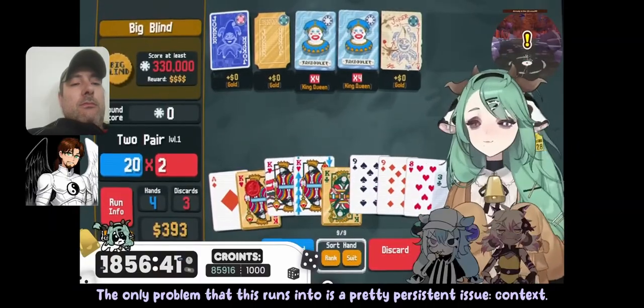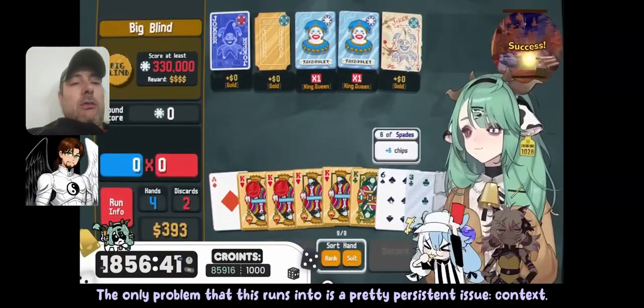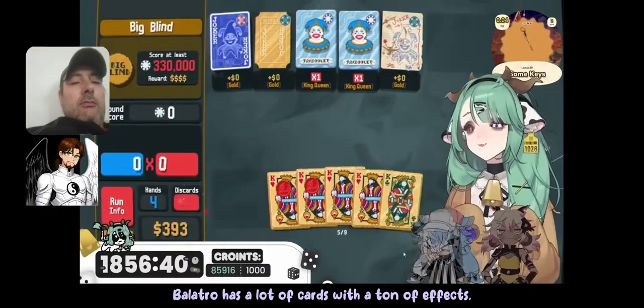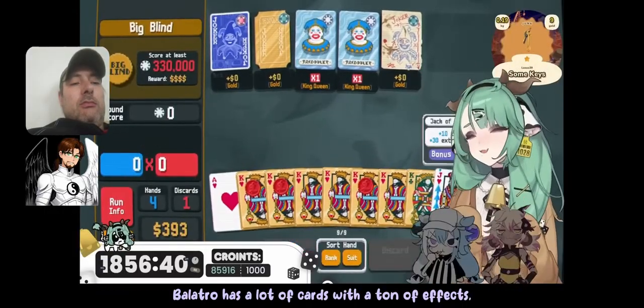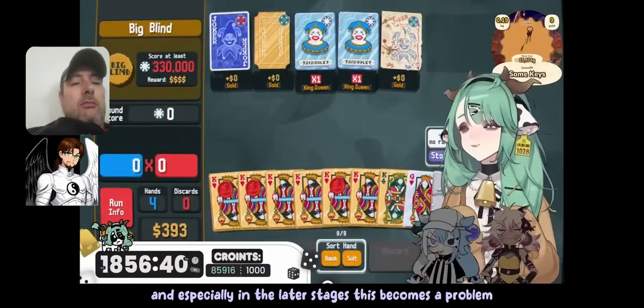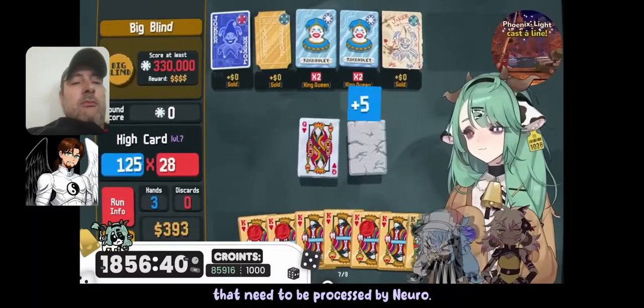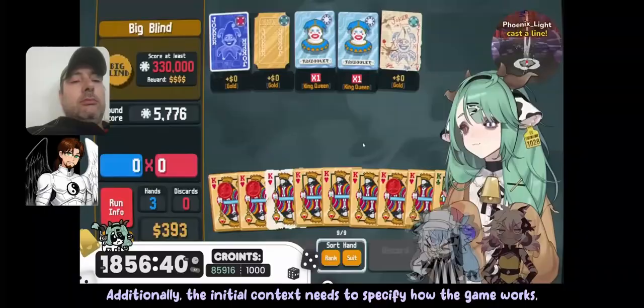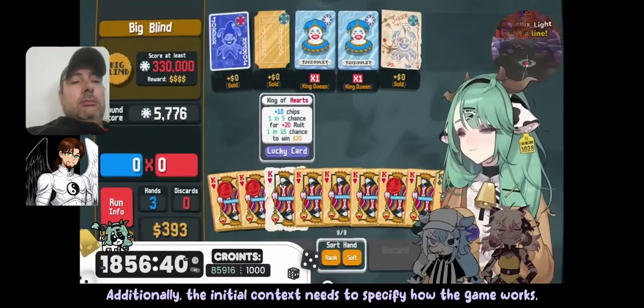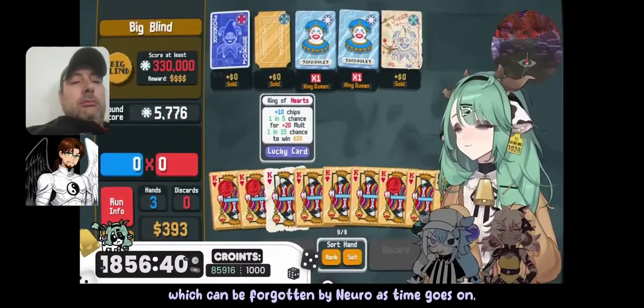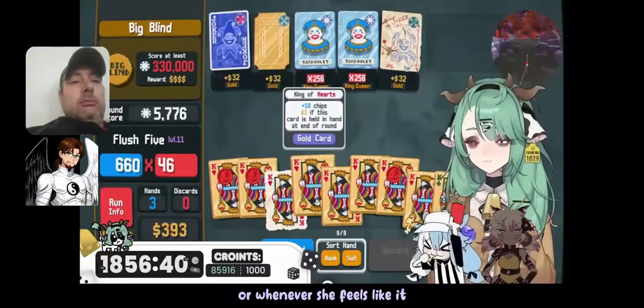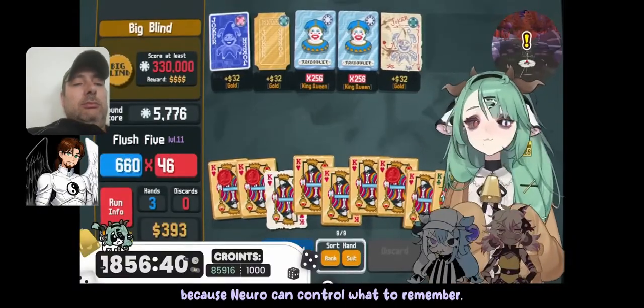The only problem that this runs into is a pretty persistent issue: context. Balatro has a lot of cards with a ton of effects, and especially in the later stages this becomes a problem as you have many cards with long descriptions that need to be processed by Neuro. Additionally, the initial context needs to specify how the game works, which can be forgotten by Neuro as time goes on, or whenever she feels like it because Neuro can control what to remember.